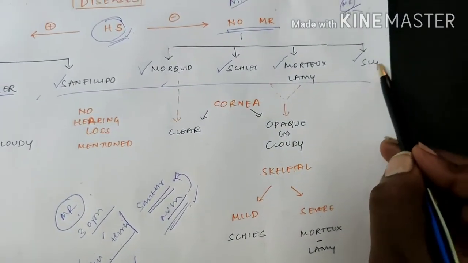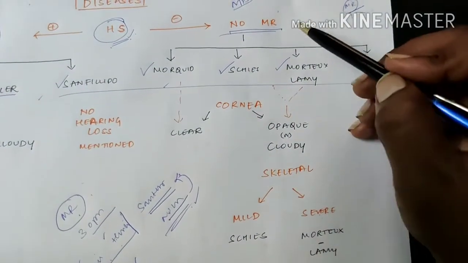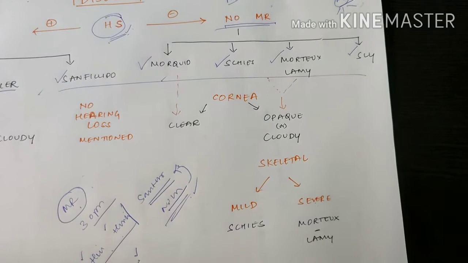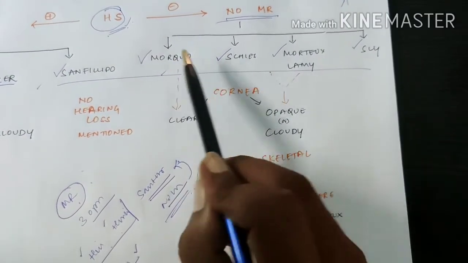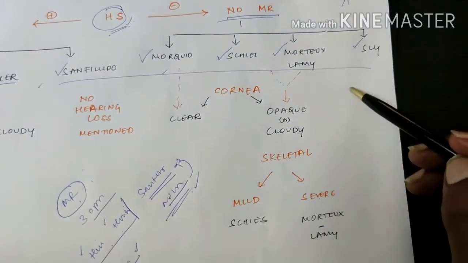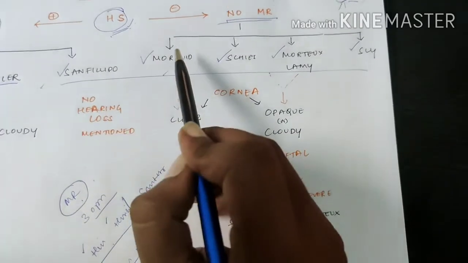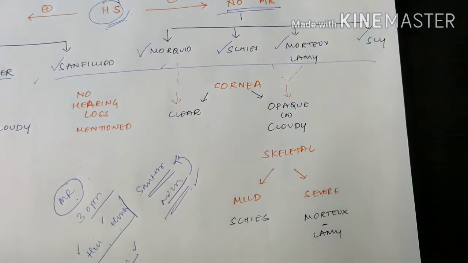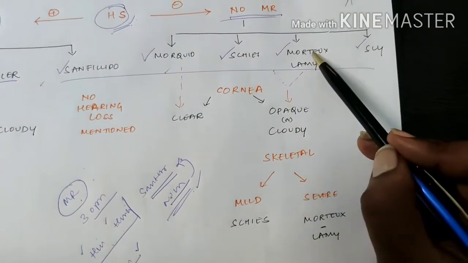Sly, you don't need to remember the features. There will not be many features. They will mention just no mental retardation. To differentiate Scheie and Maroteaux-Lamy from Morquio, you use the cornea. If the patient presents with no mental retardation and the cornea is clear, you go for Morquio. No mental retardation, cornea opaque or cloudy: Scheie or Maroteaux-Lamy.